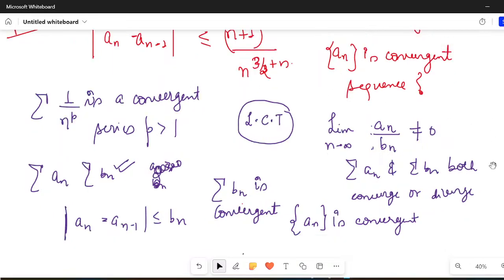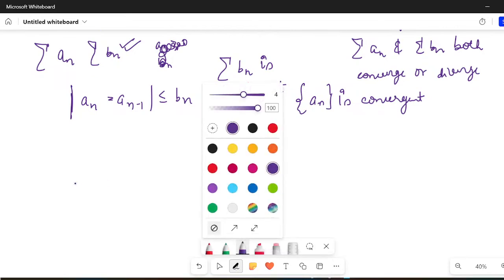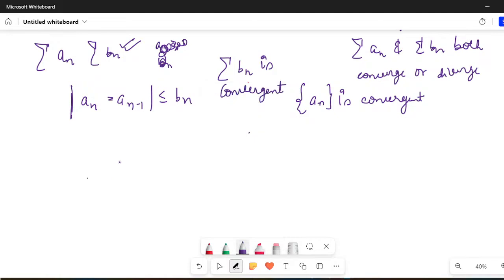So what would I do? I'll use the limit comparison test here. I'll compare (n+1)^n / n^(3/2 + n) with 1 upon n to the power 3 by 2.